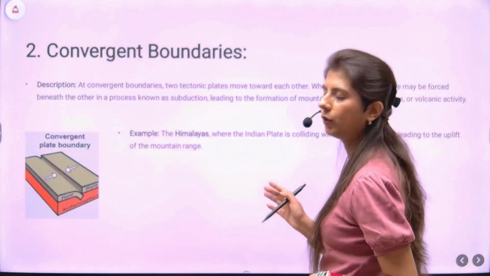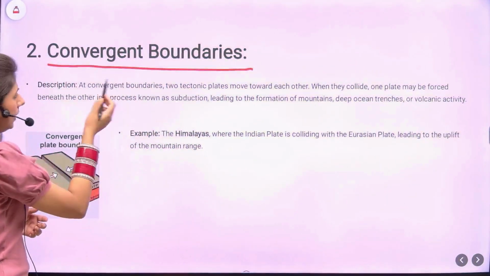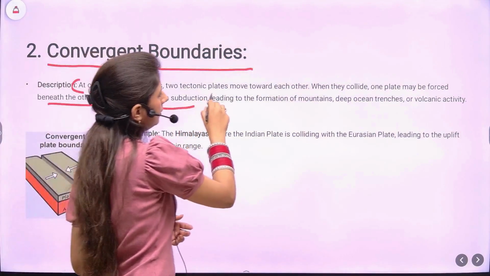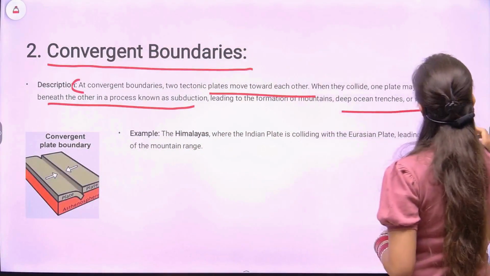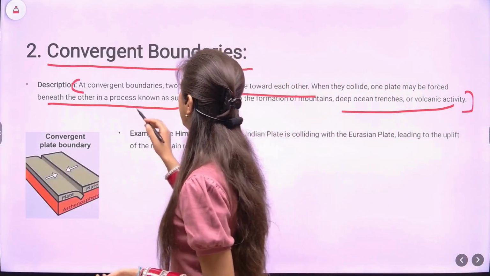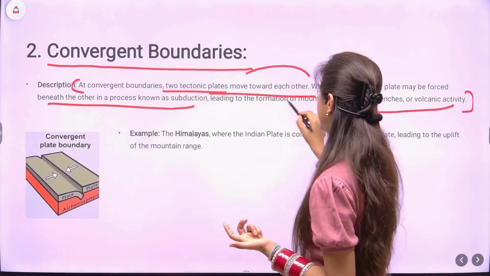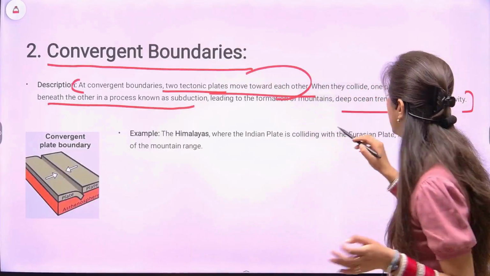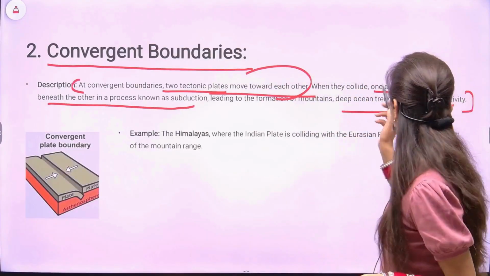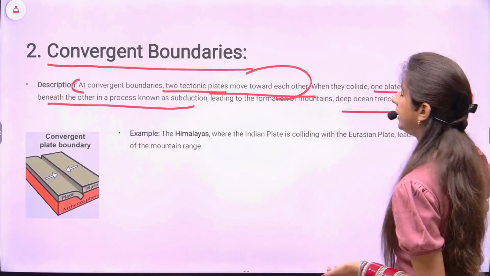Similarly, we'll do for both the types, that is convergent plate boundary, the next one. In brief, you will define it. See, this is a 250 word answer, so you can go for in-depth explanation as well. At convergent boundaries, two tectonic plates, again the main point, move towards each other and collide. One plate may be forced beneath, also known as subduction, leading to the formation of mountains and deep ocean trenches.